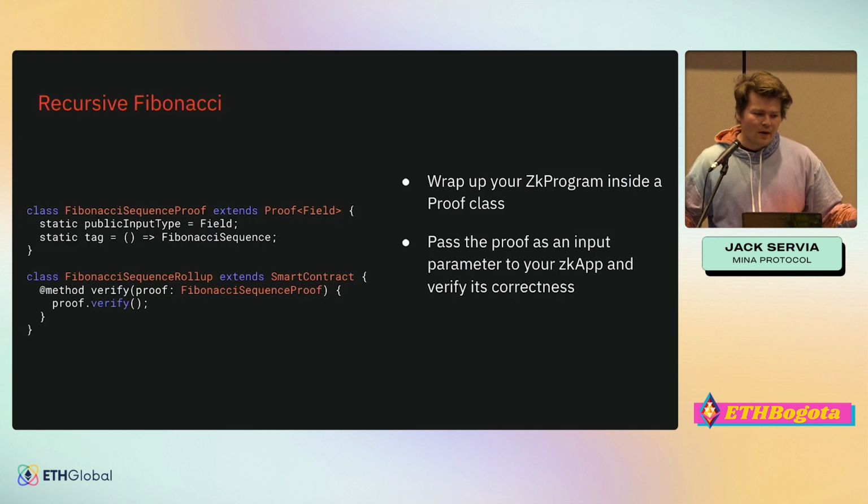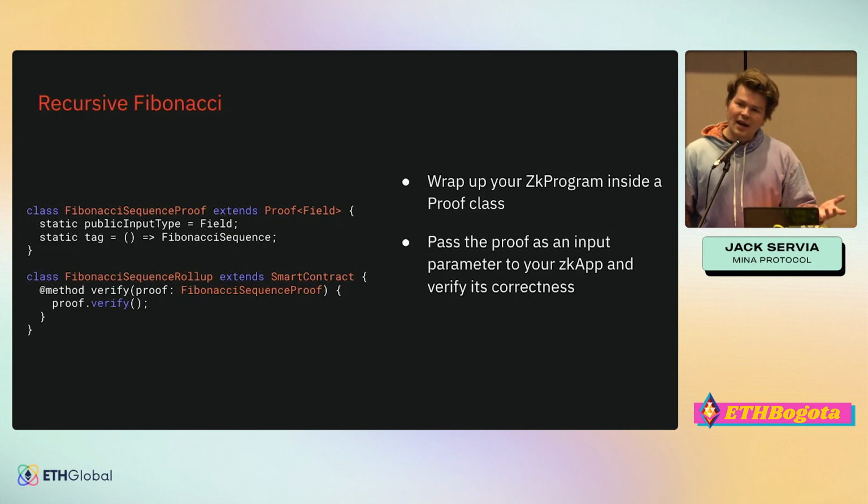This is a game where it's limited information, so I can't know what my opponent is doing, but I have to know that they're making legal moves. And so this is a game that would be very hard to build on a normal blockchain. It's very easy to build on Mina, but it goes a step further. If you build it in the naive way, you have a game where you have to send a transaction to Mina every time a user wants to make a move.